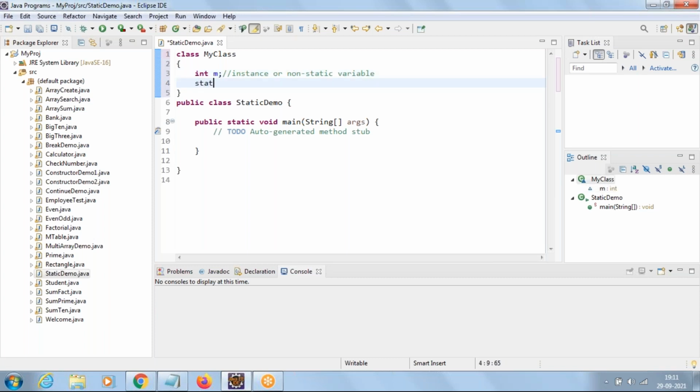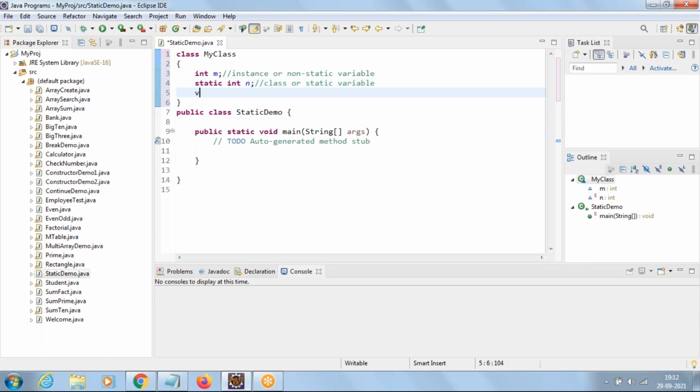If you take any variable and use the static keyword before the variable, can we access it with the class name outside of the class? Yes. That's the point I've given. Static members are accessible outside of the class with the class name also. That's the reason we call this variable a class or static variable. Whenever we use the static keyword, just remember it is a class variable.